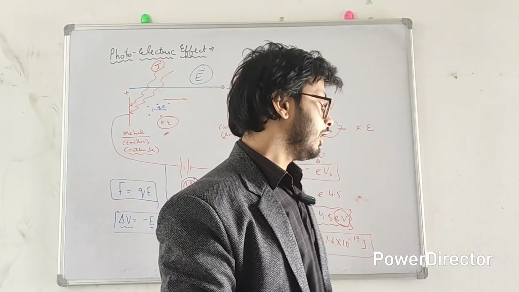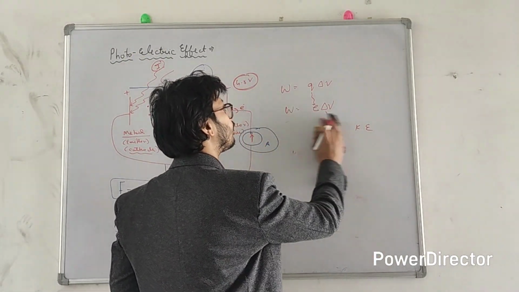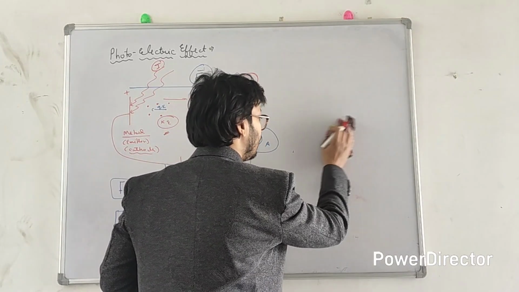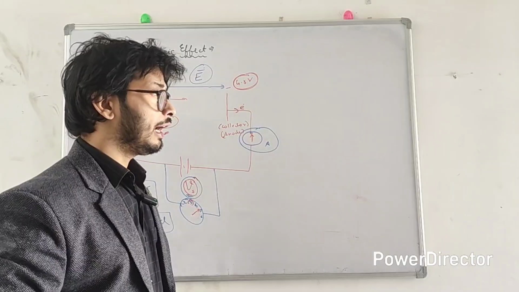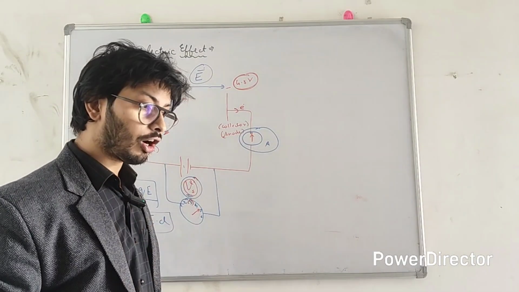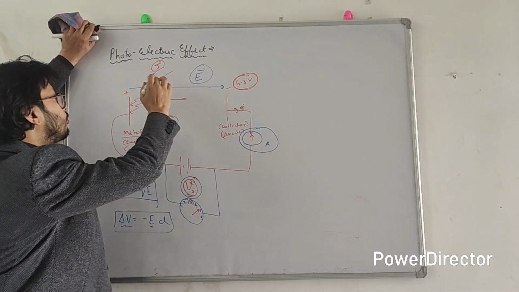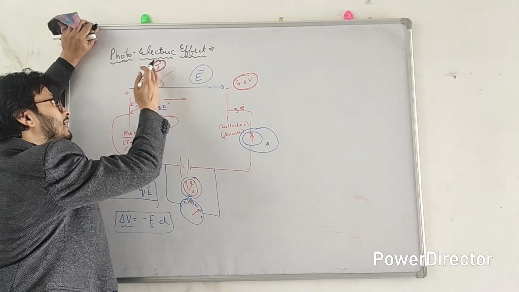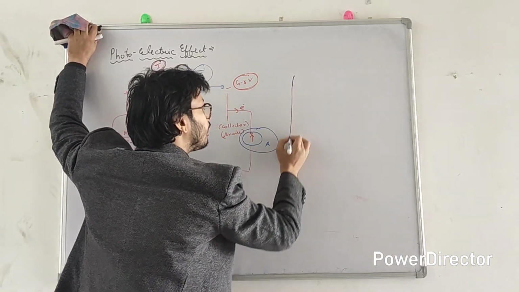So now just look at the experiment of Philipp Lenard and what he has observed from his experiment. Okay, so let me draw a chart for you, and just keep in mind what his thought is, what he wants to tell people. He wants to check whether increasing the intensity of light increases the kinetic energy or not. So he draws a chart here.